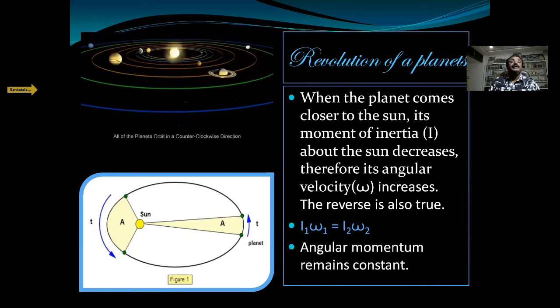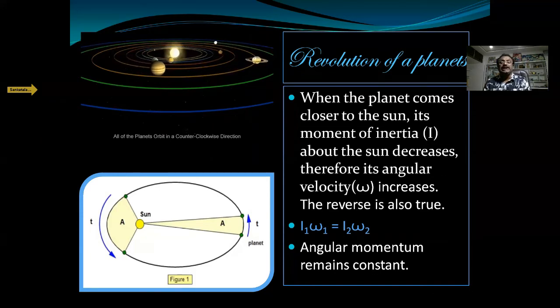Here they are moving away, here they are moving away, and here they are moving very close to the sun. But while the planets revolve around the sun, their total angular momentum is conserved. So the principle of conservation of angular momentum holds good in the case of the revolution of planets.